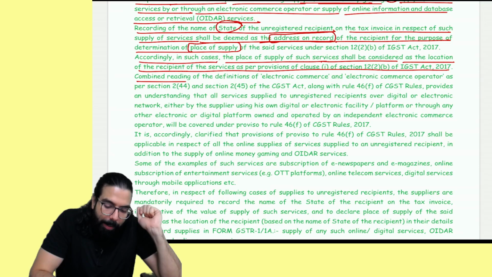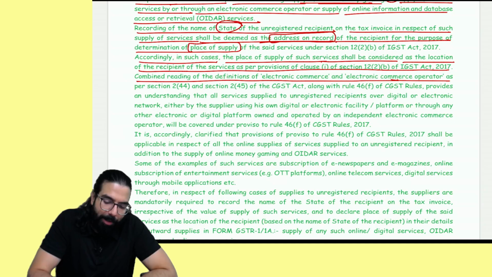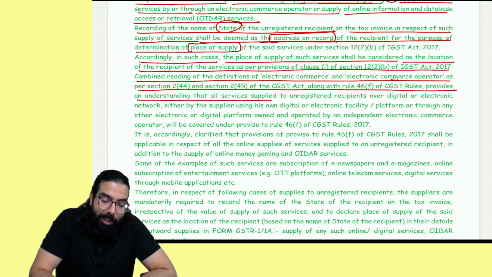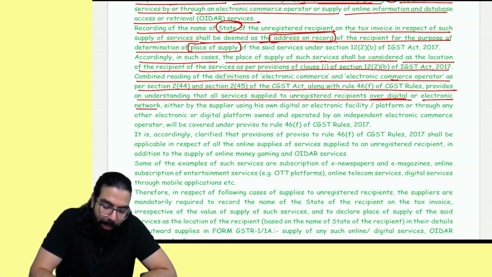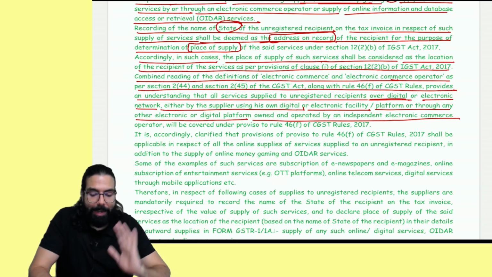Combined reading of e-commerce and e-commerce operator provides an understanding that all services supplied to an unregistered recipient over a digital or electronic network, either by the supplier using his own digital or electronic facility or platform, or through any other electronic or digital platform owned and operated by an independent person, will be covered under the proviso to 46F.